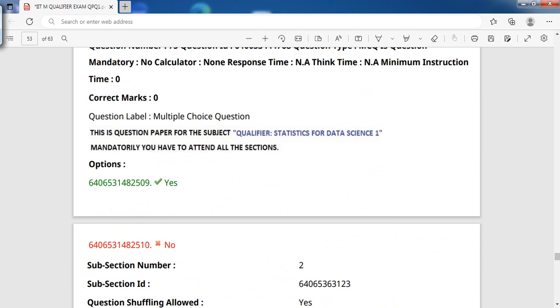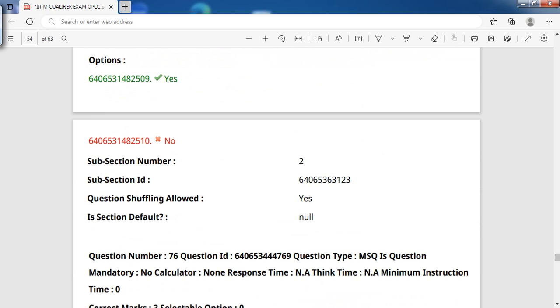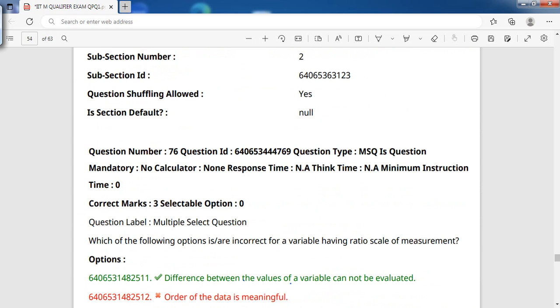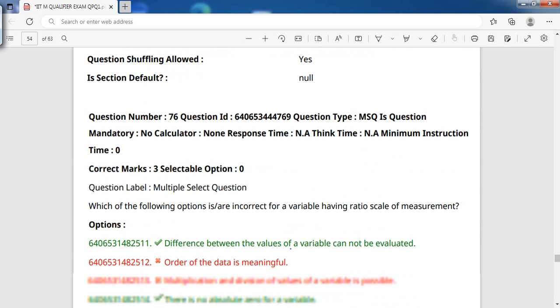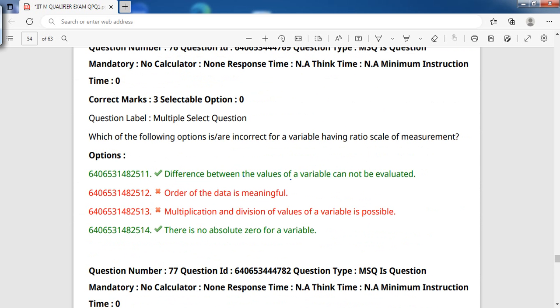Now we are going to discuss the correct answers and the wrong answers, and why they are correct. The one marked with green color is perfect, and the one with red color is wrong. So let's go into the questions right now. What is the first question?